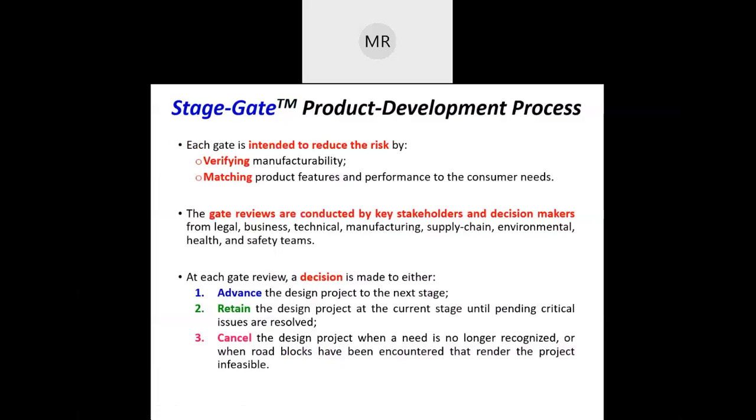Okay, so this is the explanation about the stage gate. If you look here, a decision is made either to advance, retain, or cancel. This depends on the decision from the key stakeholder. You have to remember this stage gate complements the objective time chart.